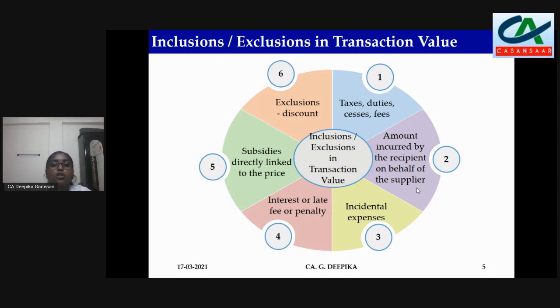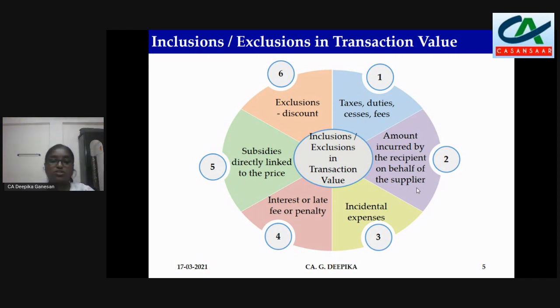Exclusions. So what are all the exclusions? There is only one exclusion, that is discount. So discount, we have two types. One is pre-supply discount, another one is post-supply discount. So what is that pre-supply discount? That is at the time of supply or before the supply. So it is mentioned in the invoice itself.